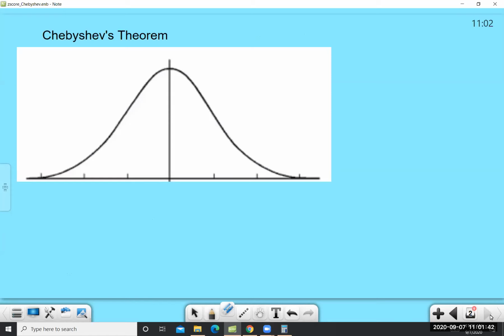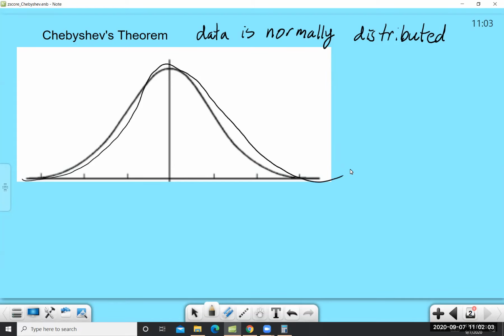And we are going to use Chebyshev's theorem and z-score to answer this question. So let's get started with Chebyshev's theorem. One thing that Chebyshev's theorem is going to require is that the data is normally distributed. And you probably remember from before, if data is normally distributed, then when you draw a histogram, the data looks more or less like that, swoop up and back down.